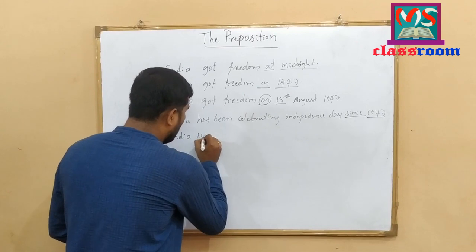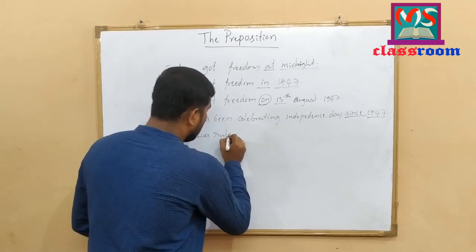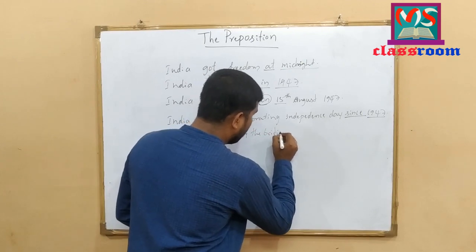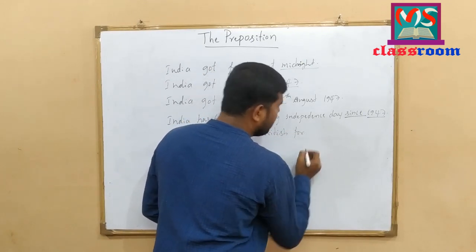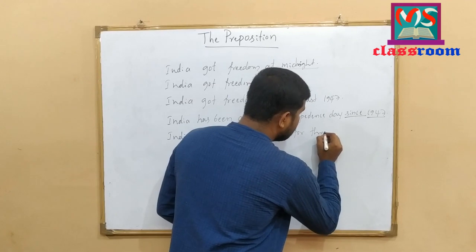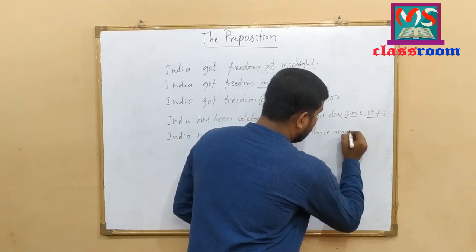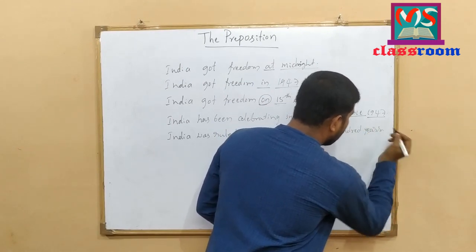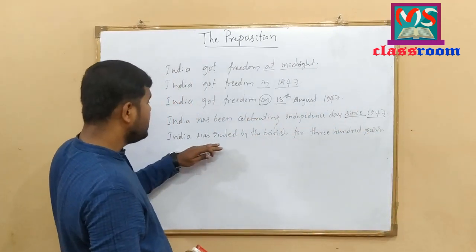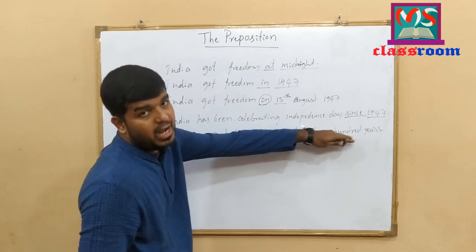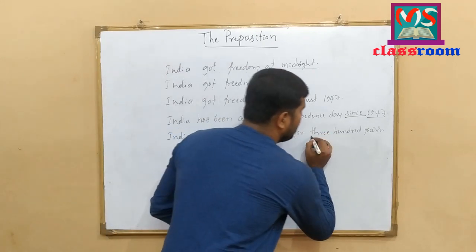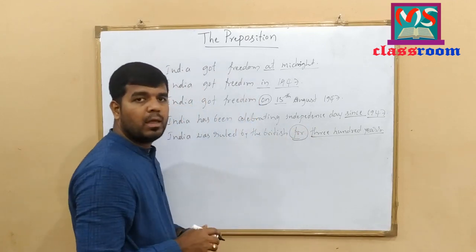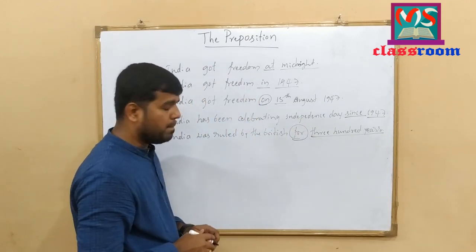India was ruled by the British for 300 years. Look at the example here. India was ruled by the British for 300 years. To mention the duration of the time, I have used for here. Let me write one more example.